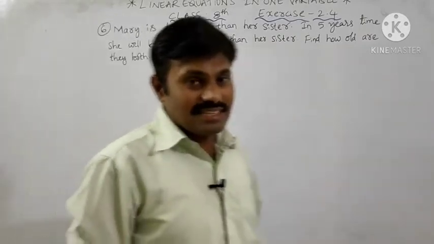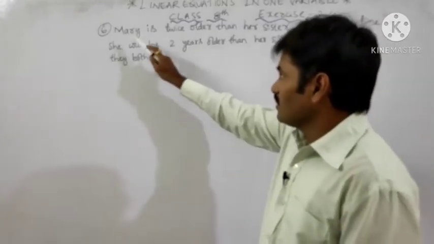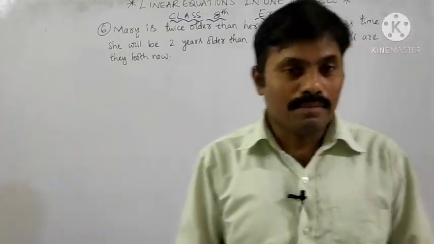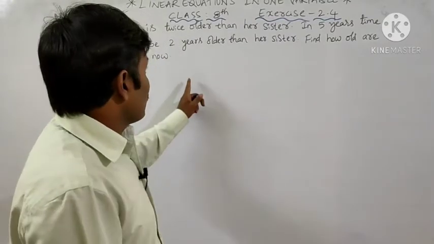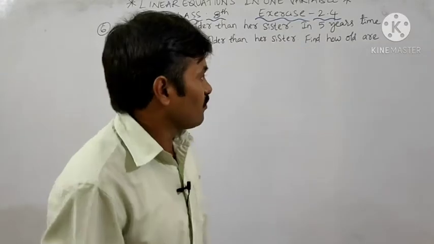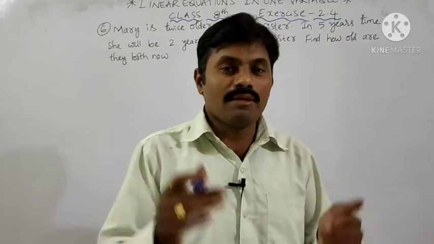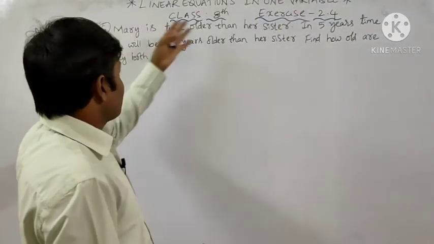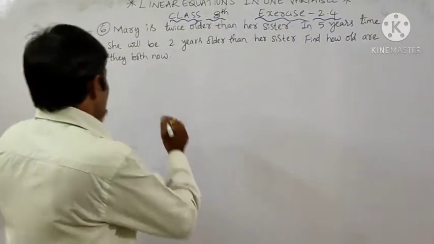Now question number 6 is an age related question. Mary is twice as old as her sister. In 5 years time, she will be 2 years older than her sister. Then find how old they both are now. That means you have to find their present ages. So what is the relationship between Mary and the sister? They are sisters.